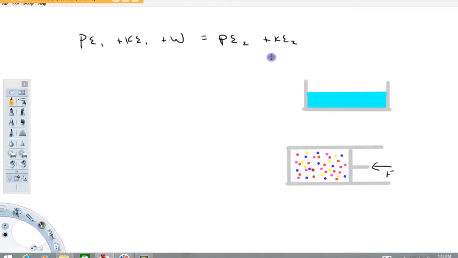So I'm going to take this first law of thermodynamics. What I'm going to do is take this work-energy theorem and make myself some room here. The energy state of a system can be changed by work, but it can also be changed by adding heat. So I'm just going to put a plus Q here. Now, if I add heat to either of these systems, what's going to happen is the temperature will likely go up.